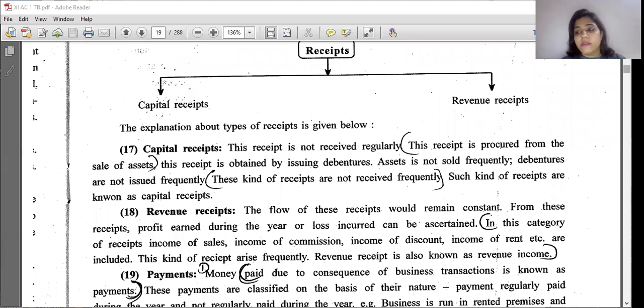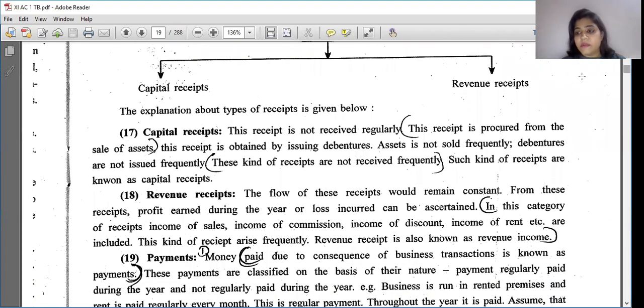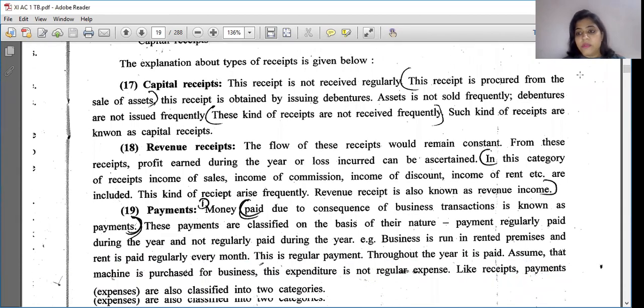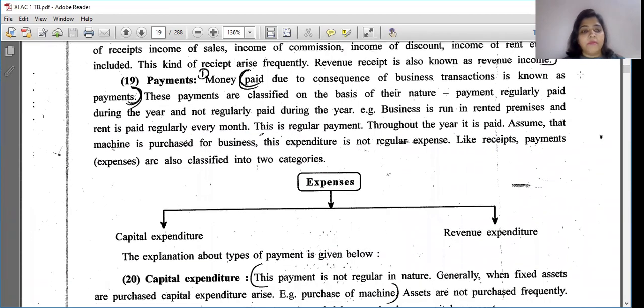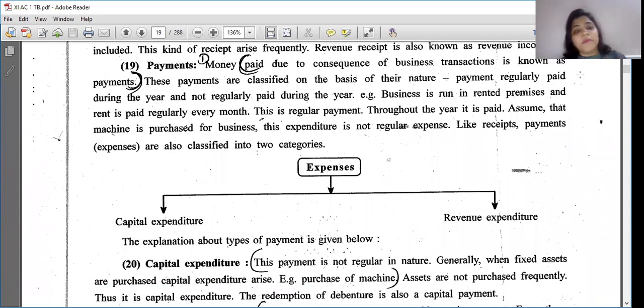Is it clear? So two types of receipt: capital, then revenue, right? Here, payments. Payments are similar to receipt. Receipt means your income, so payment is also clear to you. It's your expense. Money paid due to consequence of business transaction is known as payment. In simple terms, these payments are classified on the basis of the nature: payment regularly paid and payment that is not paid regularly.